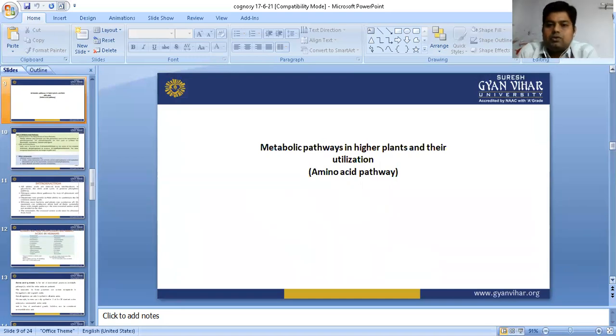This 3-dehydroshikimic acid is converted into shikimic acid by the reduction of the ketonic moiety, forming an OH functional group, and it will form shikimic acid.